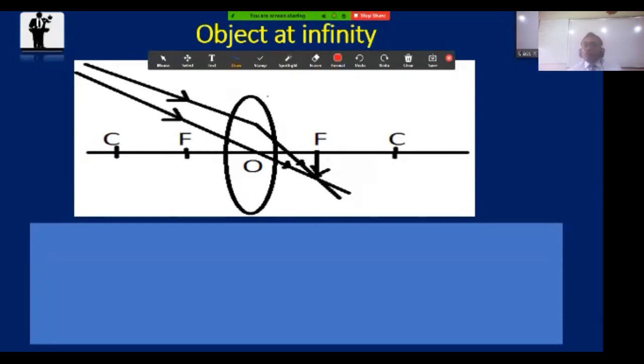While you are getting a real image in a mirror, this image must be formed in front of the mirror. But here the main difference is the image will be formed behind the lens. Exactly. What is the reason for this? There is no silvering, sir. No, no, no.